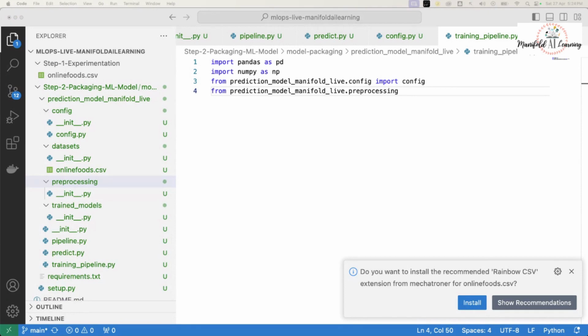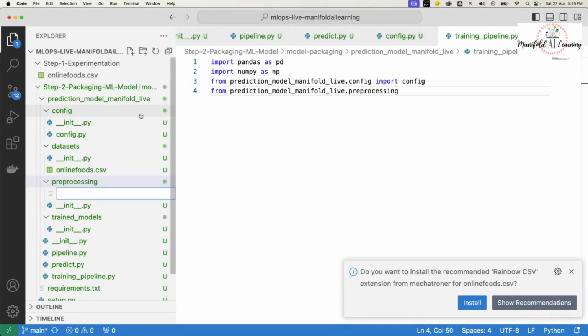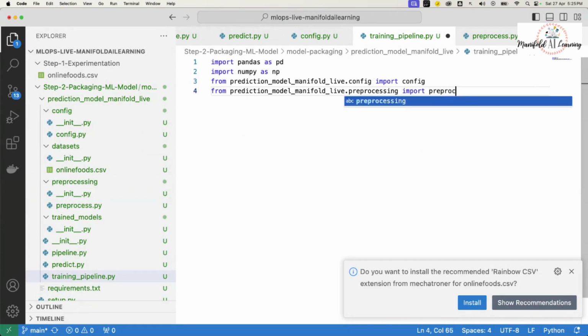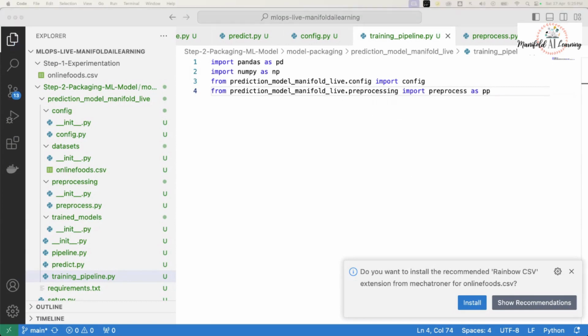Inside this preprocessing folder, I would go ahead and create a file which I'll call preprocess.py. So I'm going to say from .preprocessing import preprocess as PP. For performing the preprocessing, I'll make use of the shorthand notation PP.